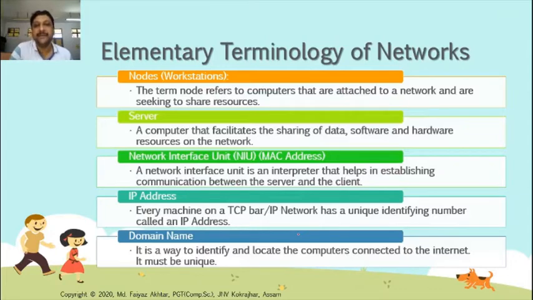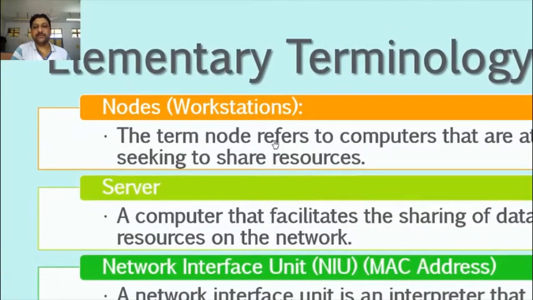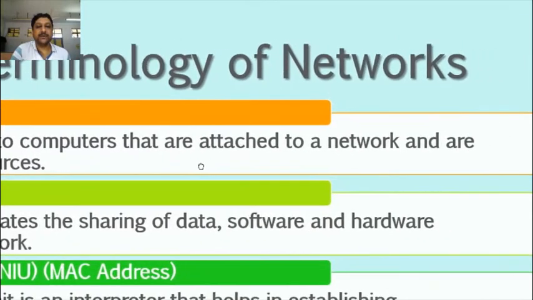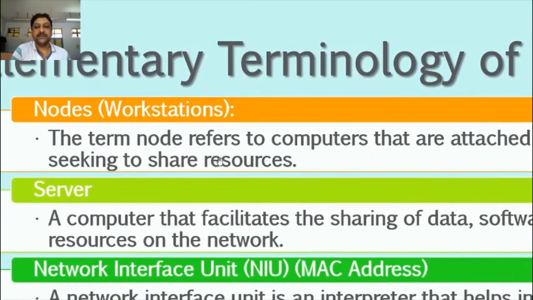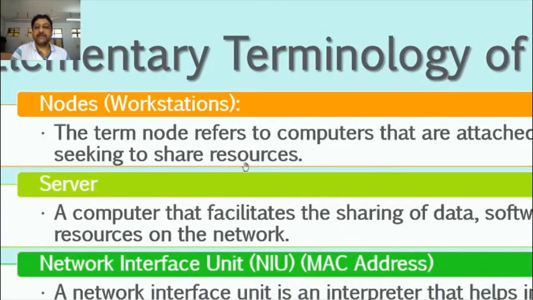Now an elementary terminology of network. Some terms are given here, we have to see. First term is nodes. Nodes means workstation. The term node refers to computers that are attached to a network and are seeking to share resources. Node means each and every computer which is connected with the internet. Why do we connect with the internet? Because to share resources, so attached to a network and are seeking to share resources.